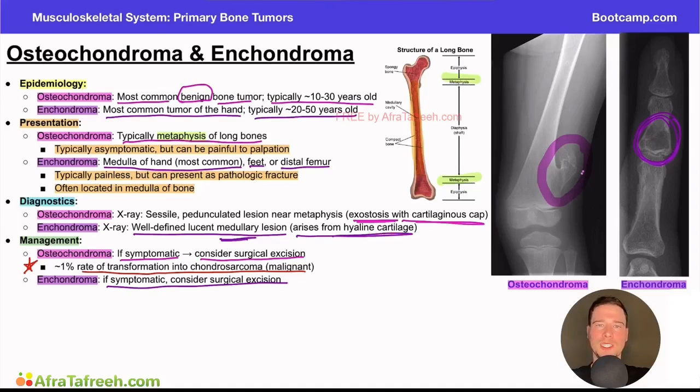So potential questions that the examiners could give you for this pathology include something along the lines of a 13-year-old boy presents to the pediatrician with a chief complaint of a bump on the right thigh just above the knee. The patient denies any symptoms of illness or trauma to the area. On physical exam, there is a palpable mass above the lateral joint line. The question could then ask which of the following imaging modalities would be most appropriate for further evaluation at this time.